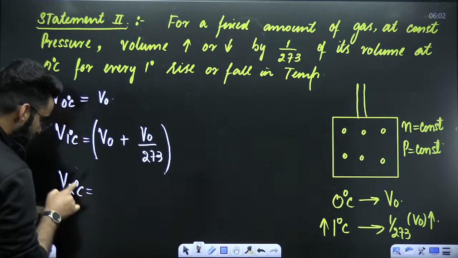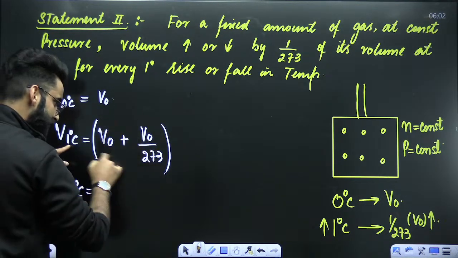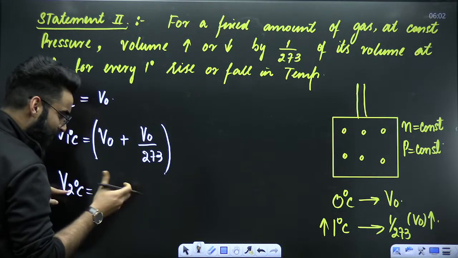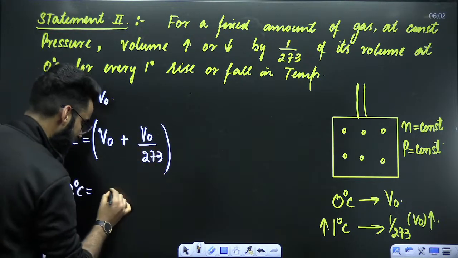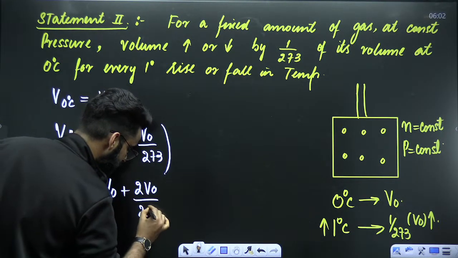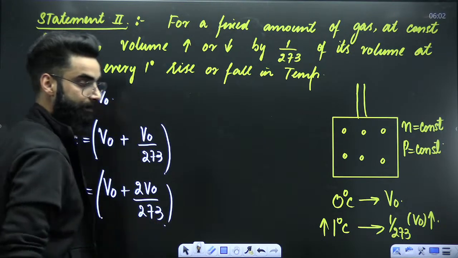If I ask you, what will be the volume of the gas at 2 degrees centigrade? Before 2 degree, the gas was at 1 degree, and at 1 degree, this was the volume. Now you are going from 1 degree to 2 degree. That means you are increasing the volume of the gas by this much amount again. So it becomes V naught plus 2 times V naught by 273. This is now the new volume of the gas when the gas is at 2 degree.